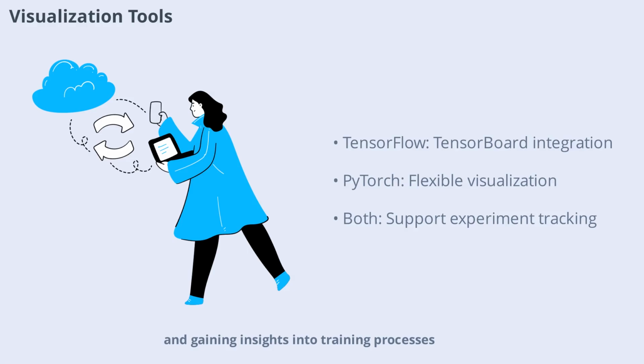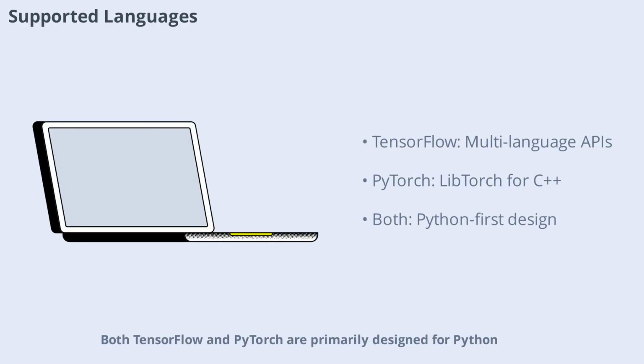PyTorch users often rely on third-party tools like TensorBoardX or integrate with TensorBoard itself, thanks to recent compatibility improvements. While TensorFlow's visualization tools are more integrated, PyTorch's flexibility allows users to choose the tools that best fit their workflow. Both frameworks support effective visualization, aiding in model development and analysis. Both TensorFlow and PyTorch are primarily designed for Python, but they also support other languages.